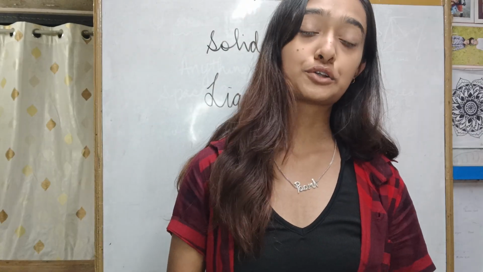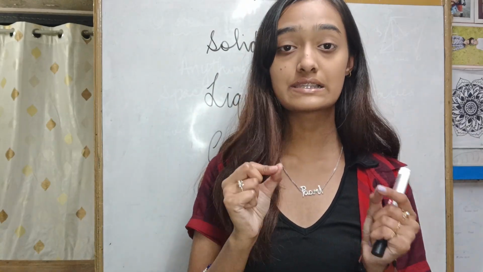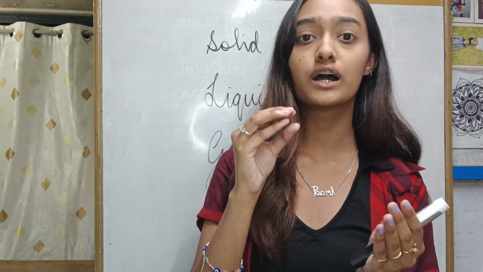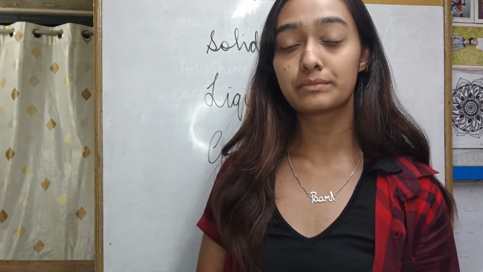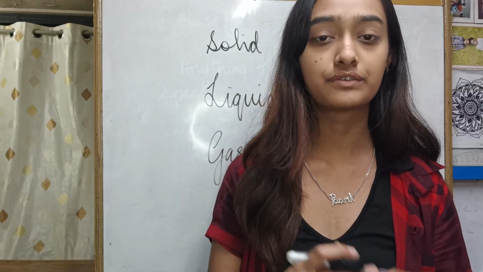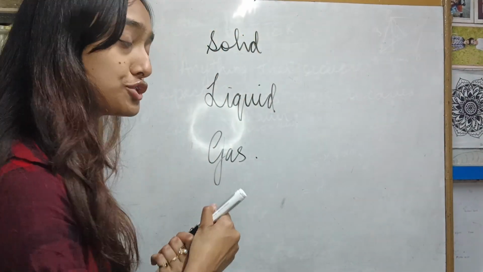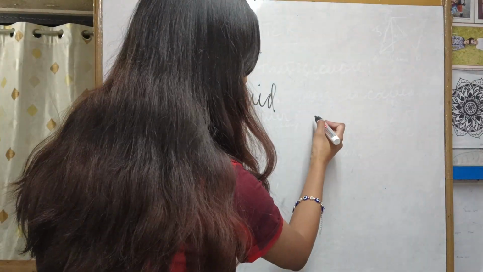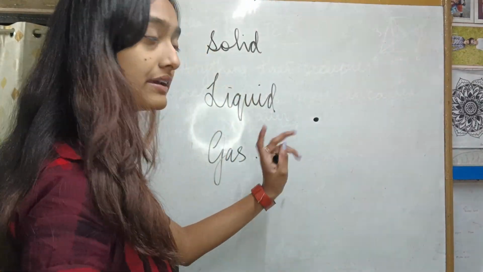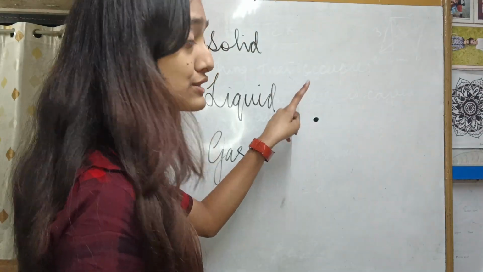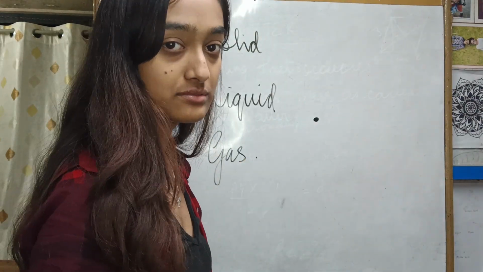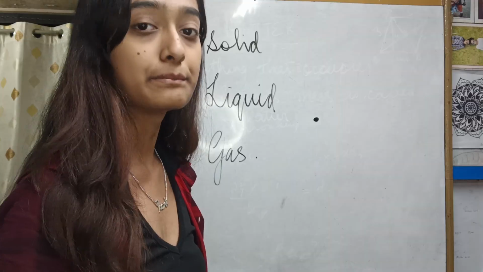Okay, and what we know about matter is that every matter is made up of a smallest particle. Like our human body is made up of cells. We've learned about it, we've heard about it, right? So in the same way, these pens also are made up of something, right? It is made up of molecules. A molecule is so small that we see this dot. Isn't it very small? But inside this dot also there will be thousands of molecules. It is so small that we can't even imagine it.